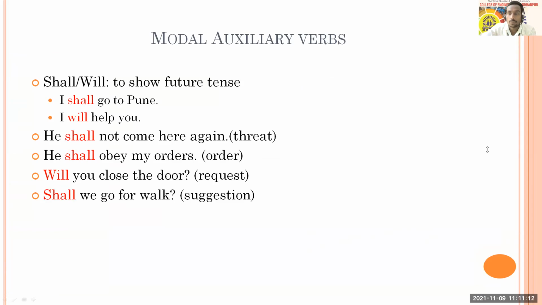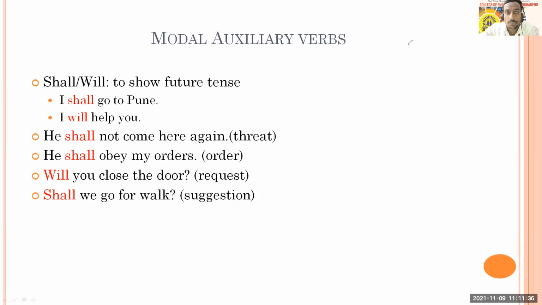Okay, so let's pay attention and try to understand what we mean by modal auxiliaries. Yesterday I also told you the difference between primary auxiliaries and modal auxiliaries. Primary auxiliaries just help the main verb to complete the meaning of that particular sentence.